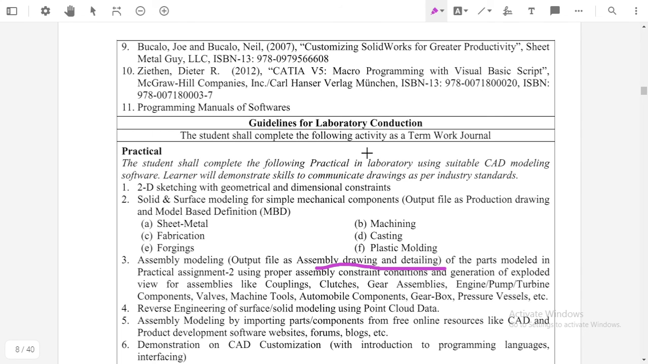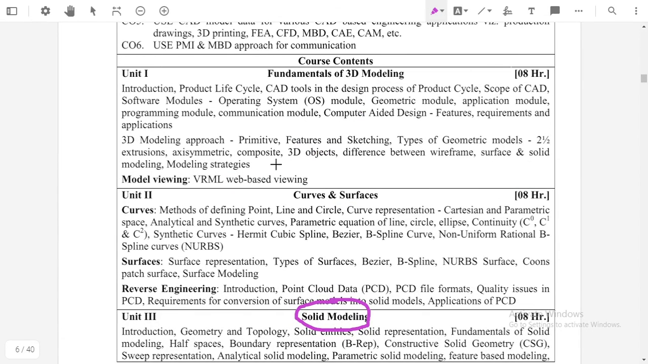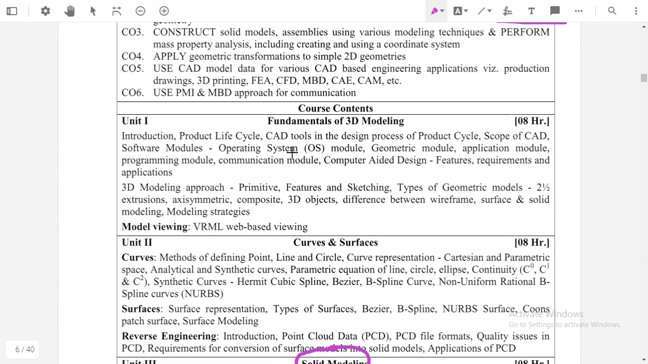For today's session we will stop here. In the next session we will start with the actual syllabus, that is our first unit, fundamentals of 3D modeling. In the next lecture we will discuss the syllabus of this first unit.